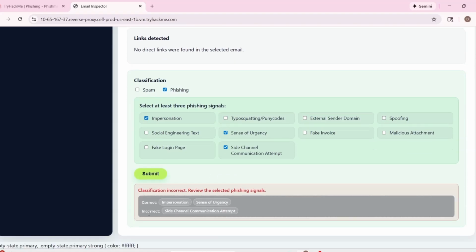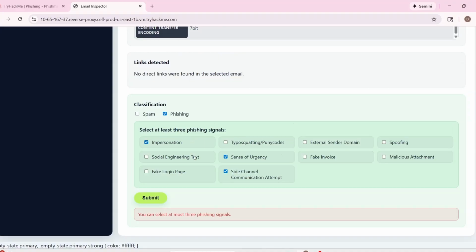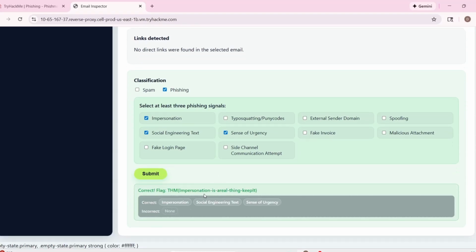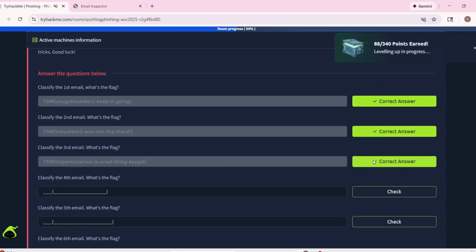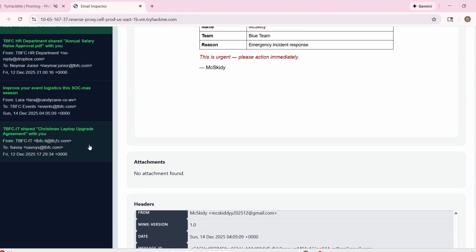Try. Okay, it's not correct. These two are correct, right? This one is not. So we probably can try social engineering. I think that can be fine. All right, yep, social engineering instead. For me, side channel was making sense, but right, it also makes sense like social engineering. All right, now we can go ahead with the fourth one.